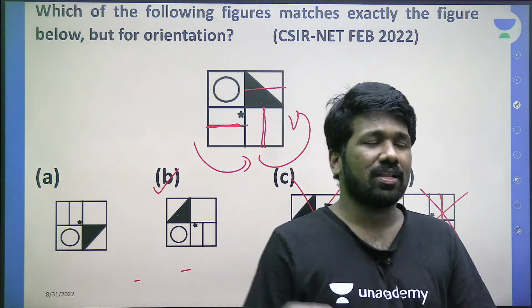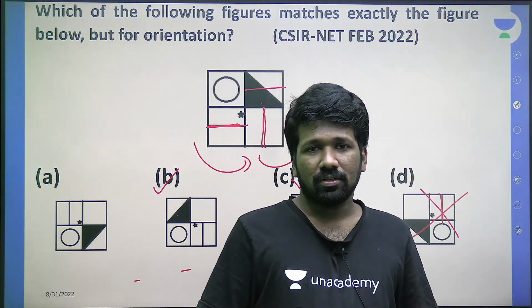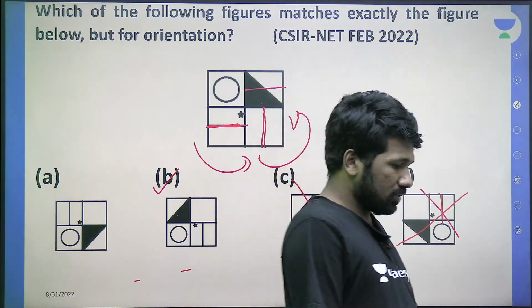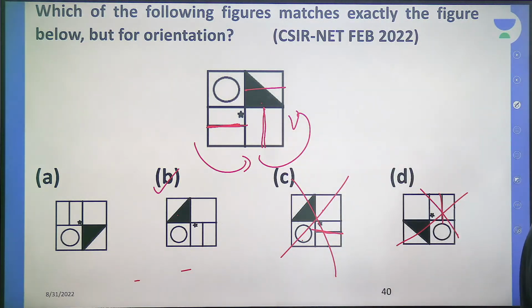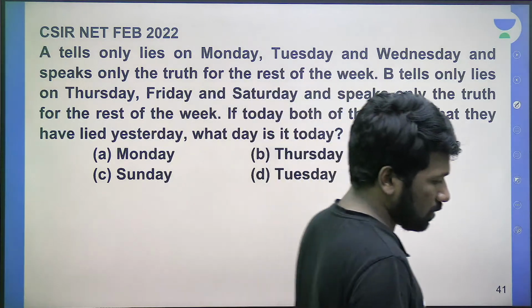Symbol sequence earlier CSIR were asking simple versions of this. Like 3 pictures, what is the 4th picture? So I hope all of you understood how option B is the correct answer. Then try the next question, February 2022 question.